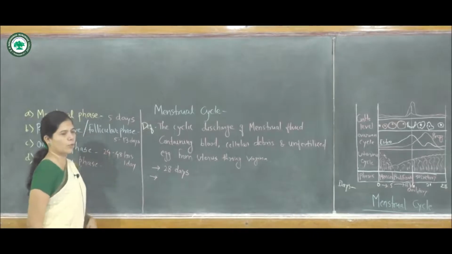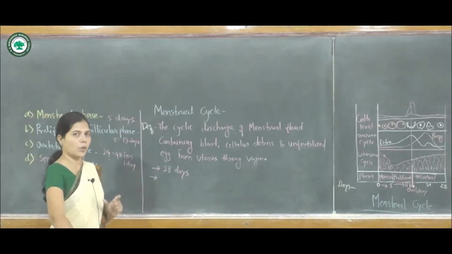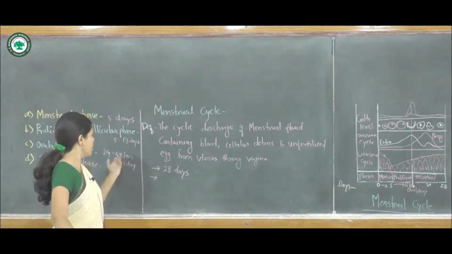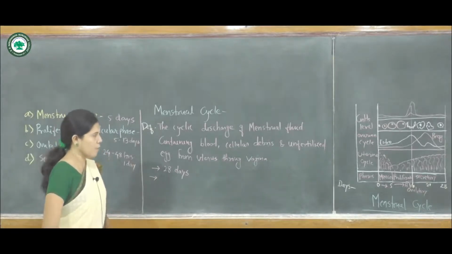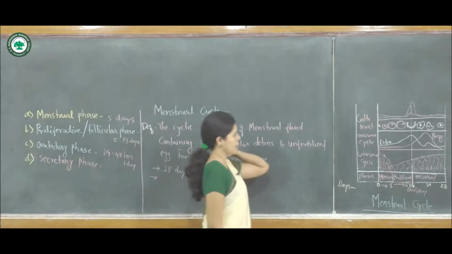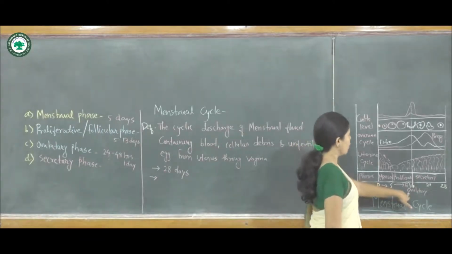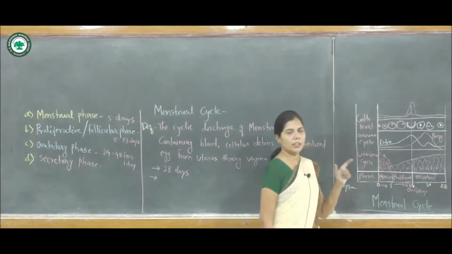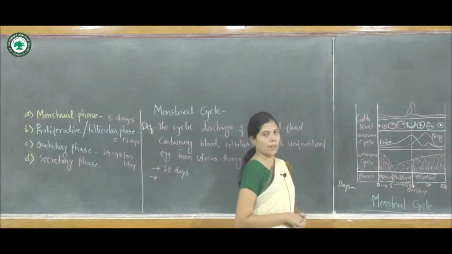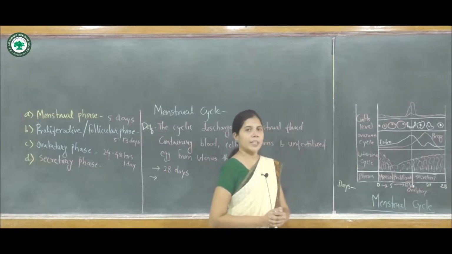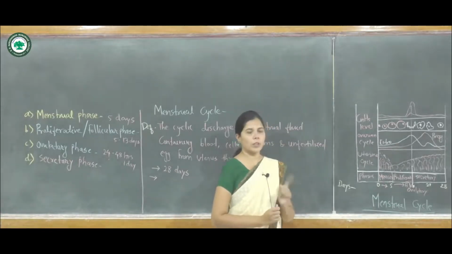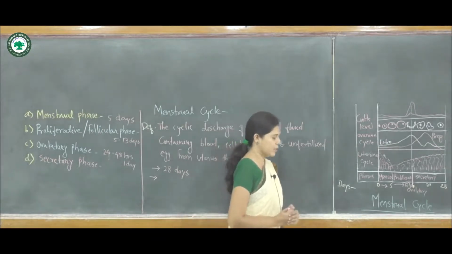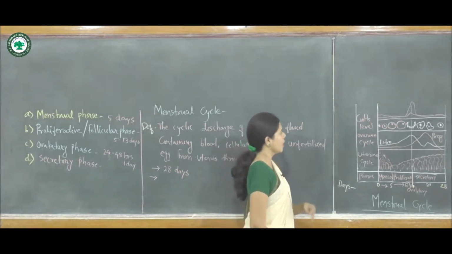So in this third phase, the ovulatory phase, ovulation takes place at the 14th day of the menstrual cycle, in which the changes take place.